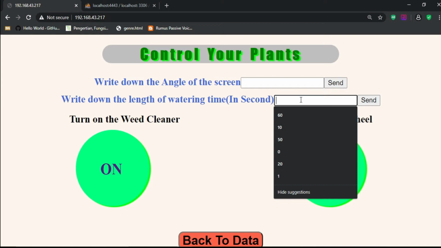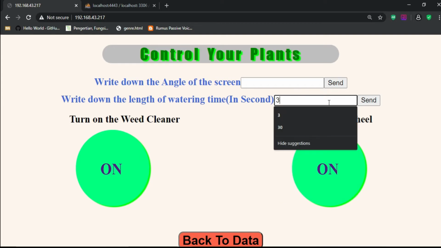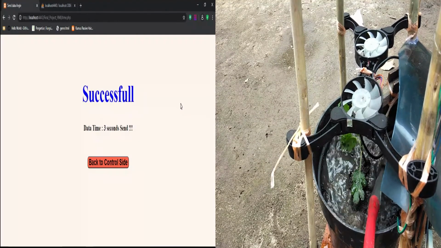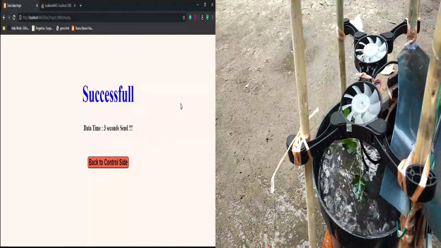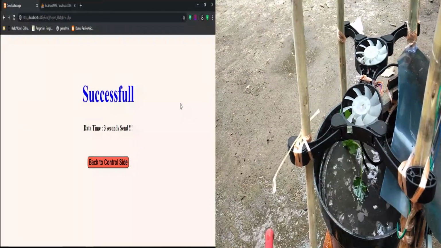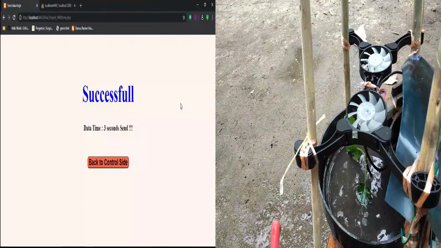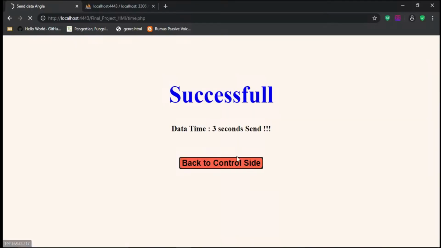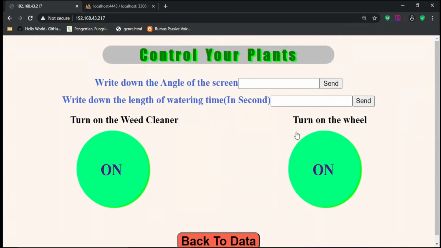For example, we will water for 3 seconds and send it immediately. Our data has been sent and the machine will tell the water pump to run for 3 seconds. Okay, let's go back to the control page.